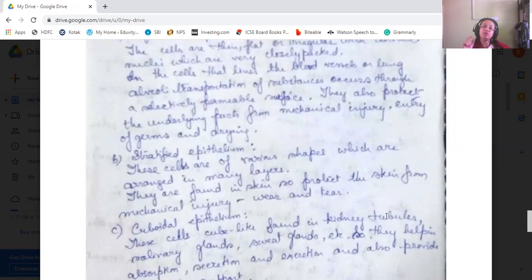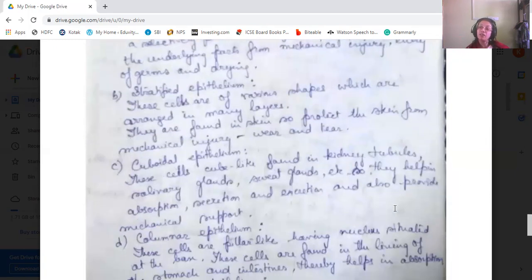Okay. Next, we come to cuboidal epithelium. Now, these cells are cube-like. That's why the name came as cuboidal epithelium. The cube-like shape is found in the kidney tubules and all the glands of the body. So they help in what? Absorption, secretion, as well as excretion, and also they provide some mechanical support. Okay. So for the kidney tubules, we know that the function should be absorption, secretion, as well as excretion also.